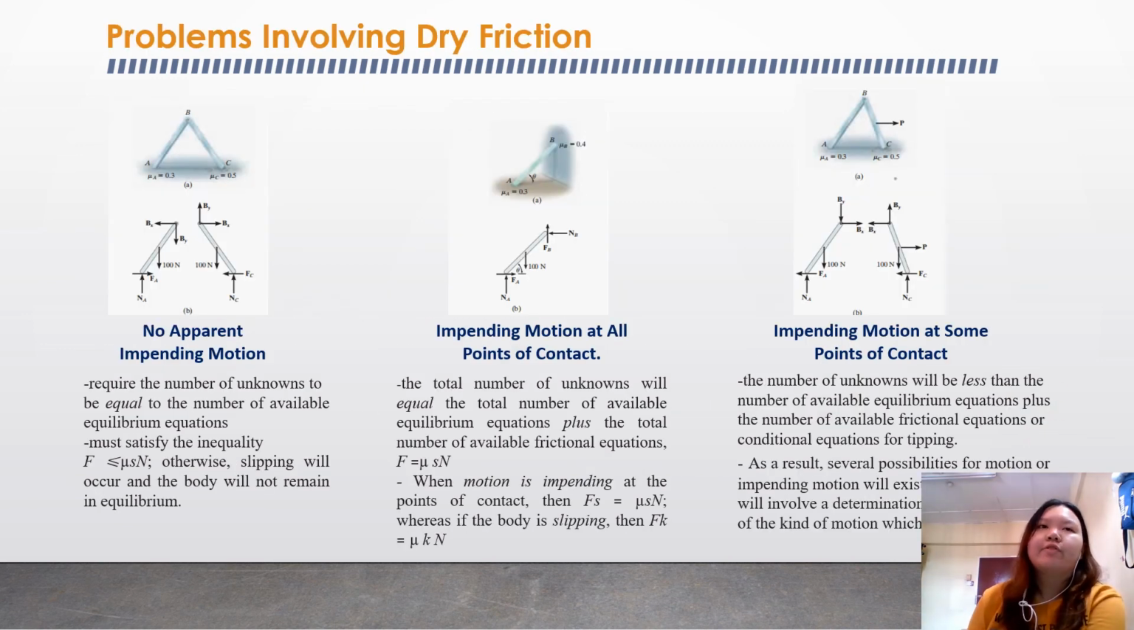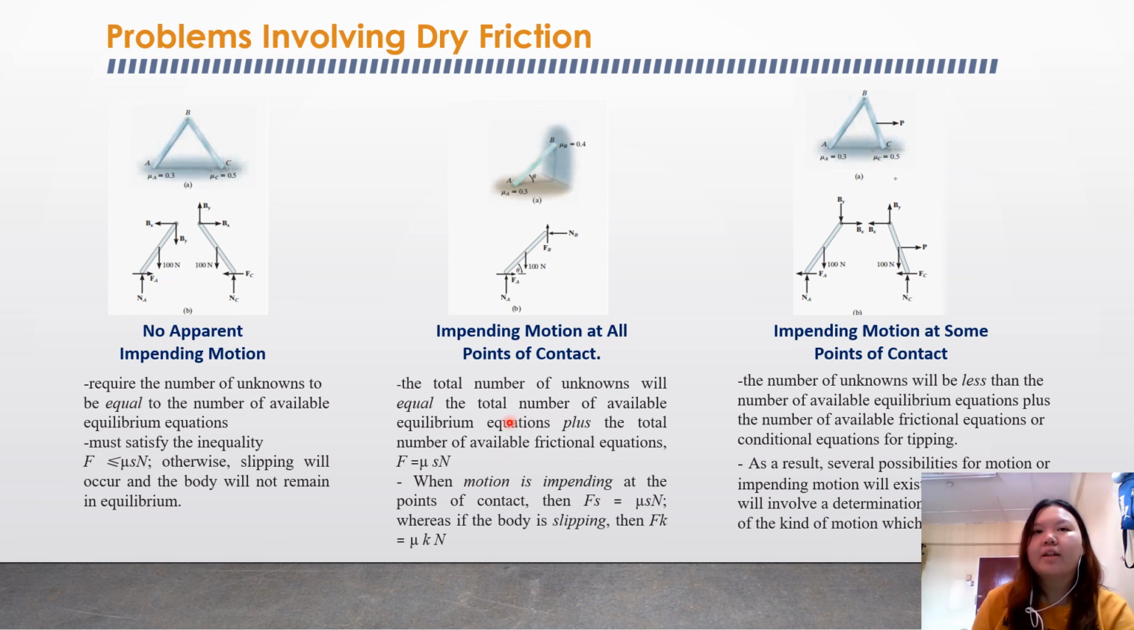Next, we have to discuss problems involving dry friction, and we can divide them into three types. The first one is no apparent impending motion. It requires the number of unknowns to be equal to the number of available equilibrium equations. It must satisfy the inequality F is smaller than mu times Fn, otherwise slipping will occur and the body will not remain in equilibrium.